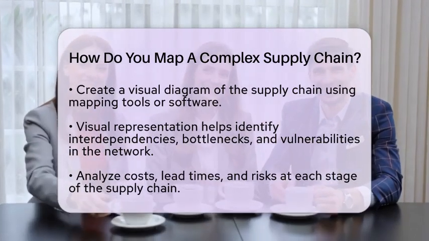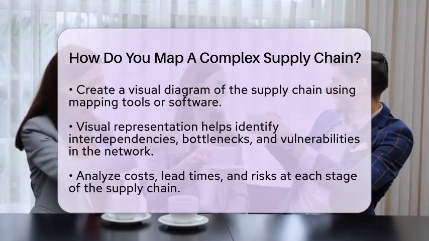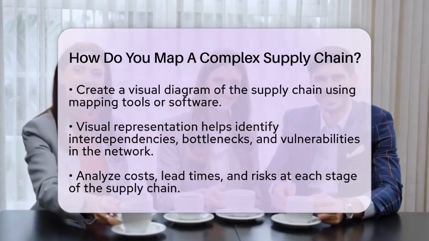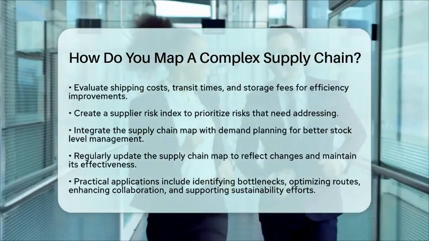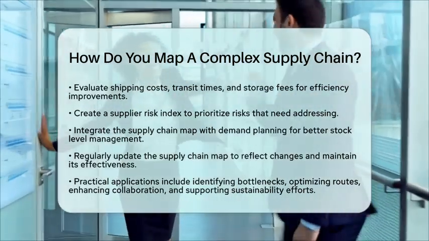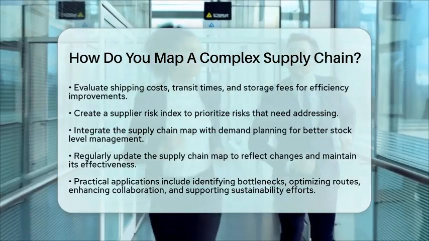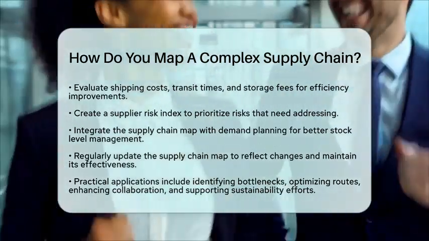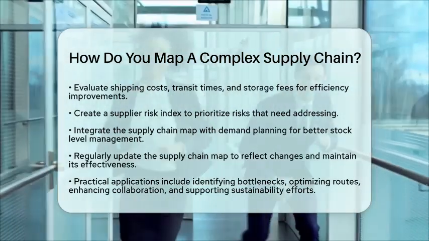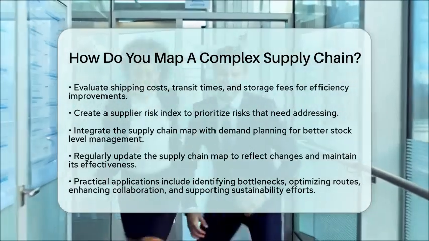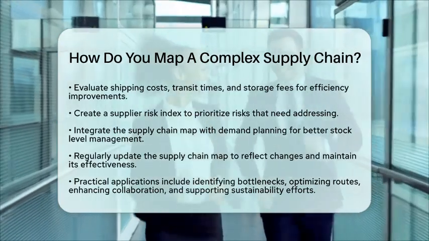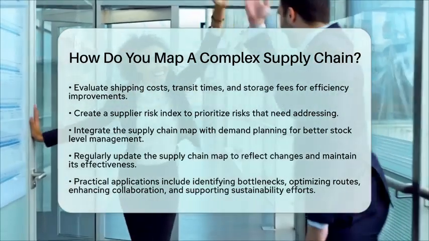Next, integrate your supply chain map with demand planning and supply management. Aligning the map with demand forecasts helps anticipate disruptions and optimize stock levels. This integration can significantly improve fulfillment speed. Finally, remember that supply chains are dynamic. Regularly update your map with new data and changes in the network to maintain its effectiveness.